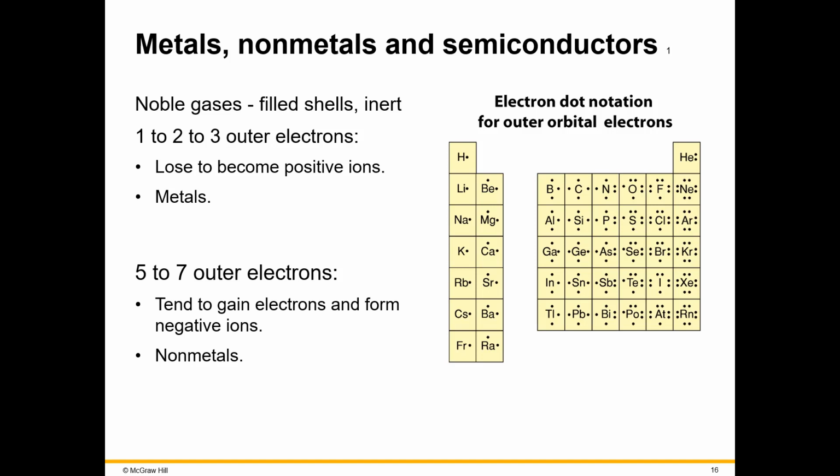And we'll use lithium as an example. It's in the family of group 1A, and that means that it has 1 electron in its outer shell. It has 2 on the inner shell and 1 on the outer shell. If we turn it into an ion, how would we do that? Well, an atom of lithium has 3 protons, in other words, 3 plus charges, and 3 electrons, 3 negative charges.